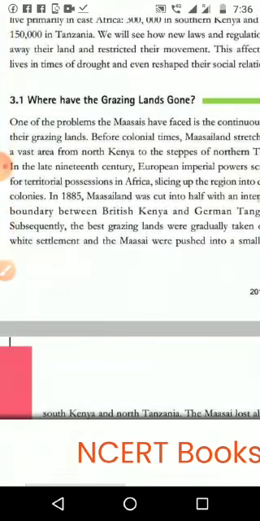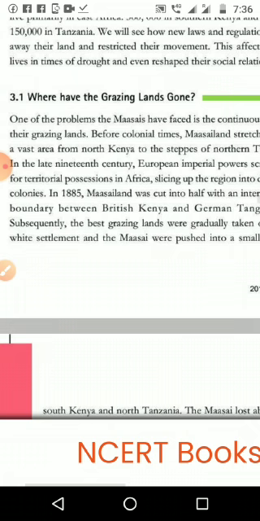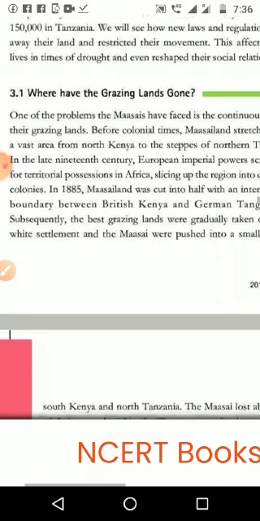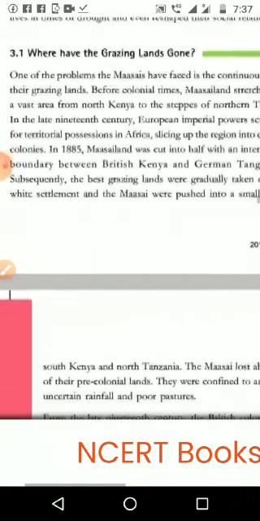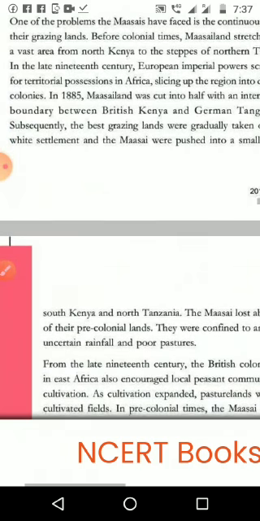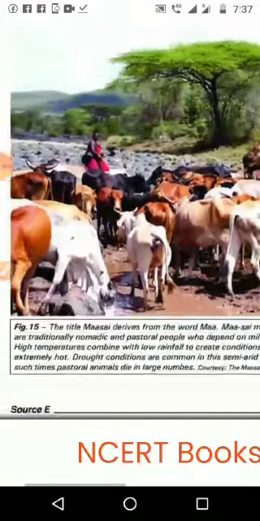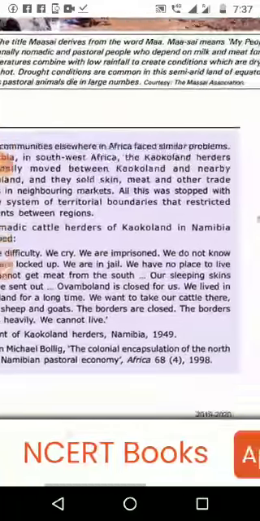Then the grazing land is gone. Nowadays grazing land is very limited, because in the name of factories, agricultural development and road construction, in different ways all the pastoral lands are taken away. In Africa also it was the same condition, and it happened at the time of the European invasion. Then many examples and sources are given.